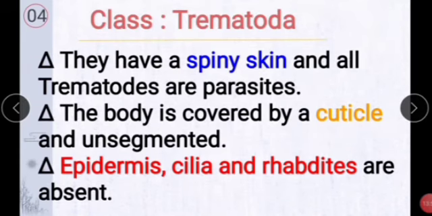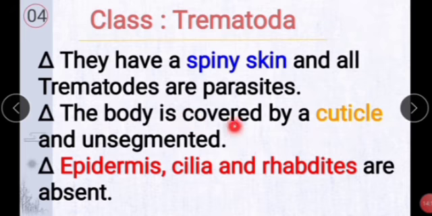Next, class Trematoda. Characteristics: they have a spiny skin and all trematodes are parasites.